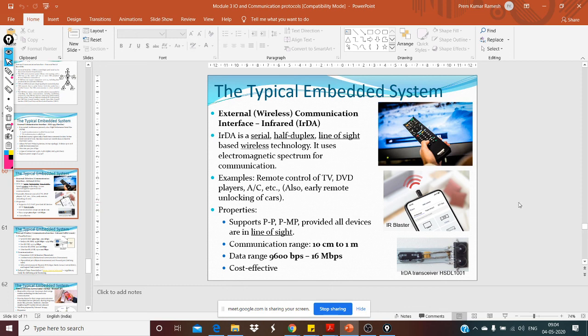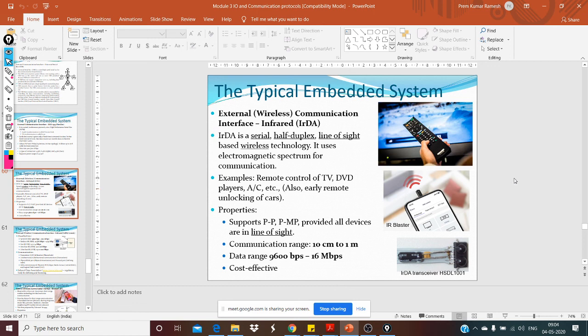Today we'll continue with again module 3. It is kind of a very lengthy module, but actually the topics are easy. The only thing is there are too many topics for you guys to study and remember.